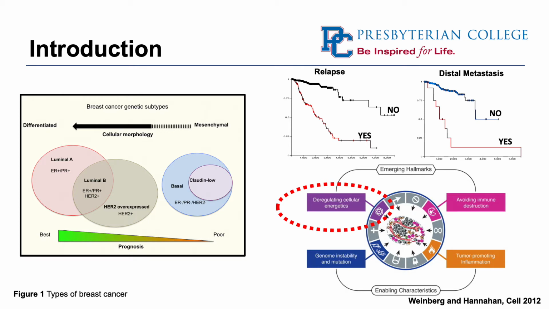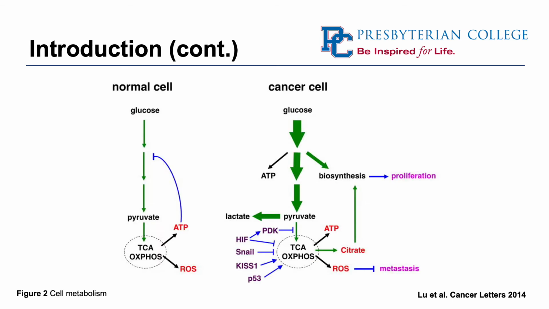So one way to address breast cancer treatments is to deregulate the cellular energies, i.e. their metabolism. So in order to do so, the sources that increase the cell's energy must be determined, which is where we focused.